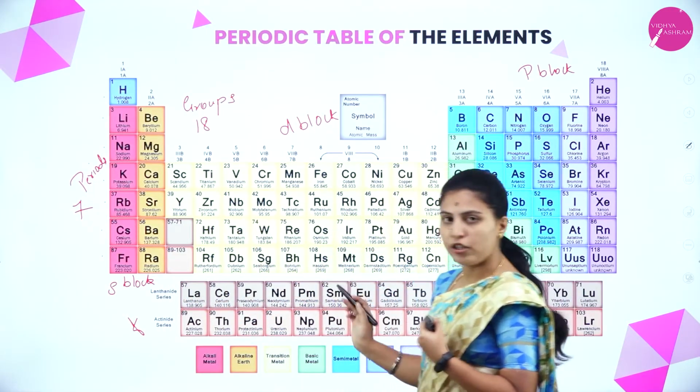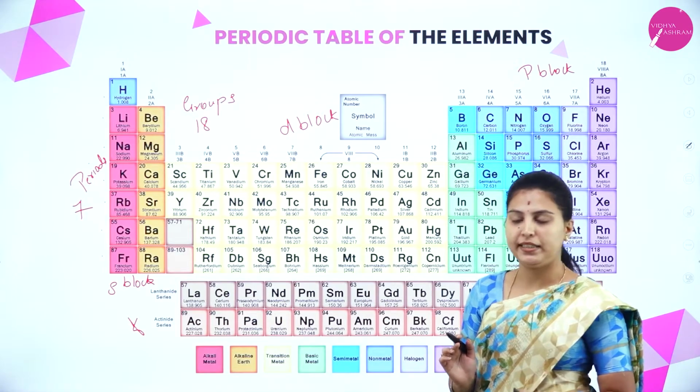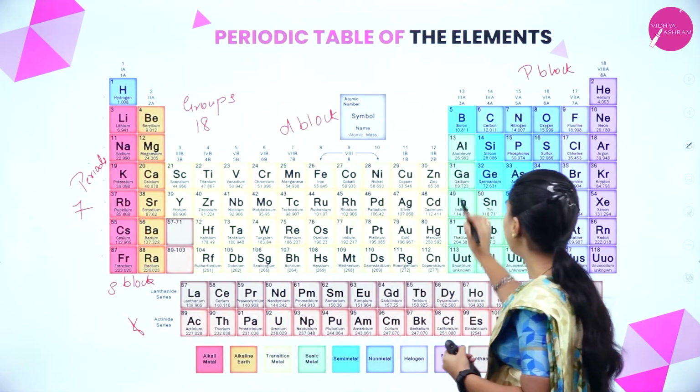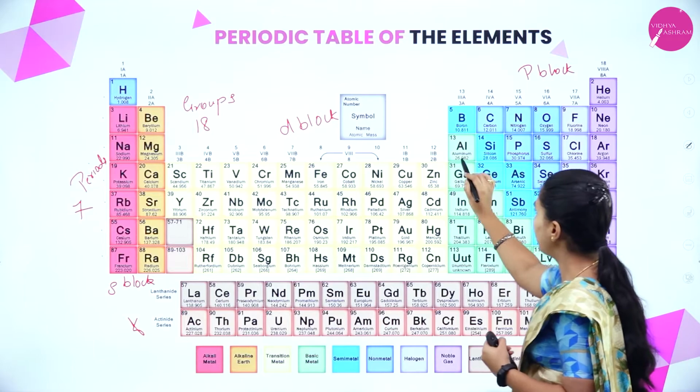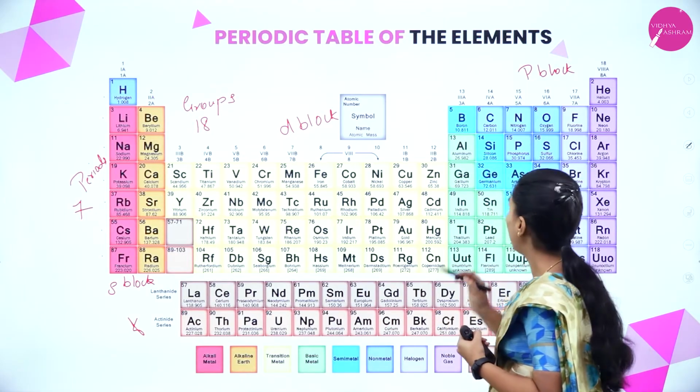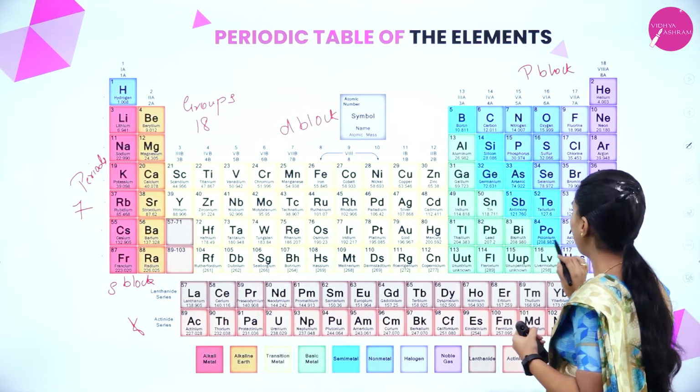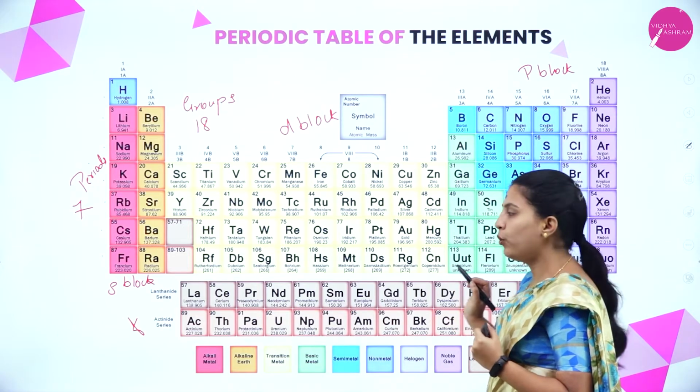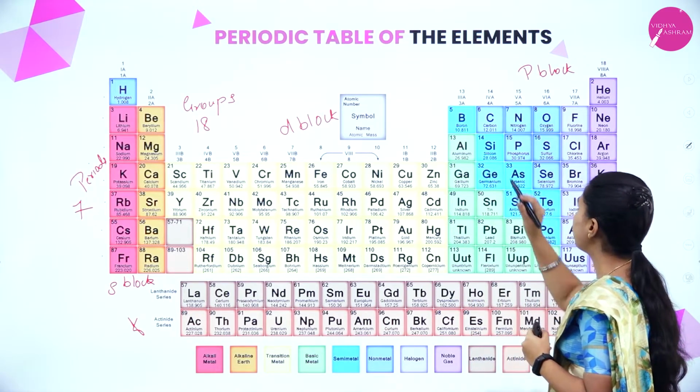The D block is also called transition metals. The green ones here are basic metals. In the zigzag manner that we are seeing here, the blue color ones are metalloids.